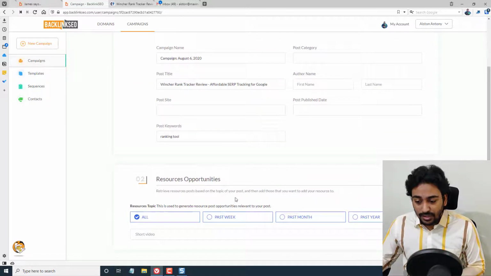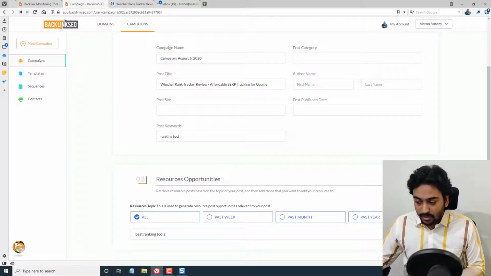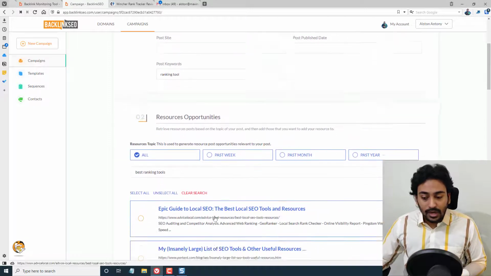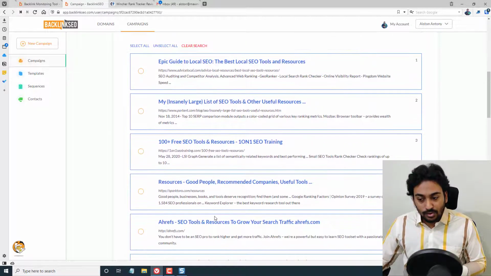I don't have any keyword mentioned here. Here we can search for the resources page on that particular name. For example, best ranking tools, something like that, and I'm going to find results. Once I do that, it will search the search engine accordingly. We also have the option to select by the time period. For example, if there is any resource mentioned within the last week, it will be easier to get a backlink from them because it's fresh. People are looking to update it.